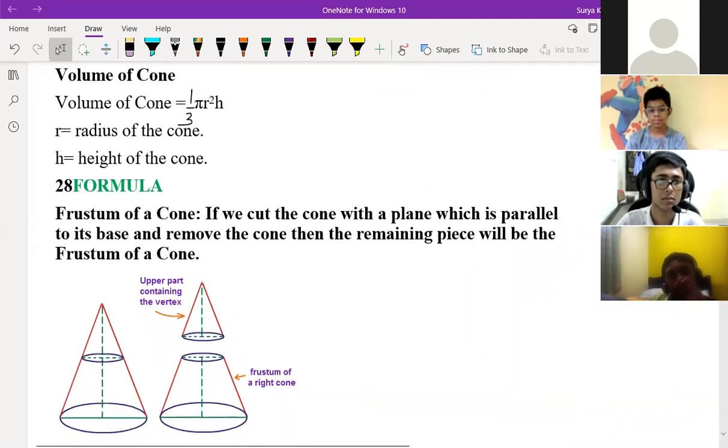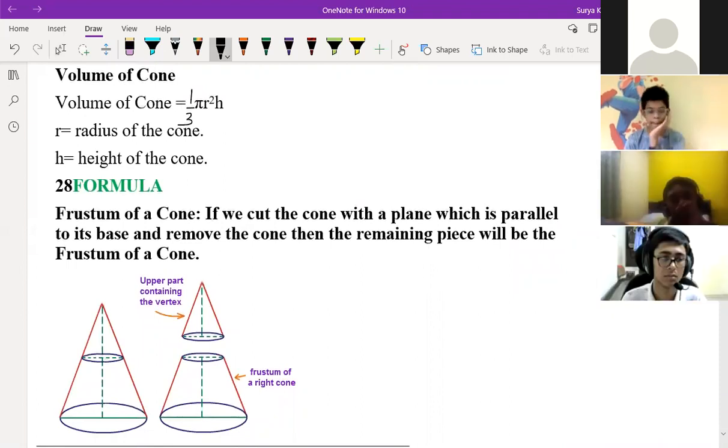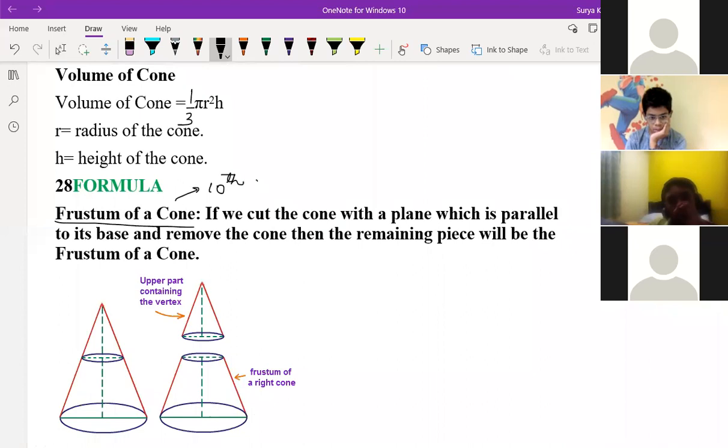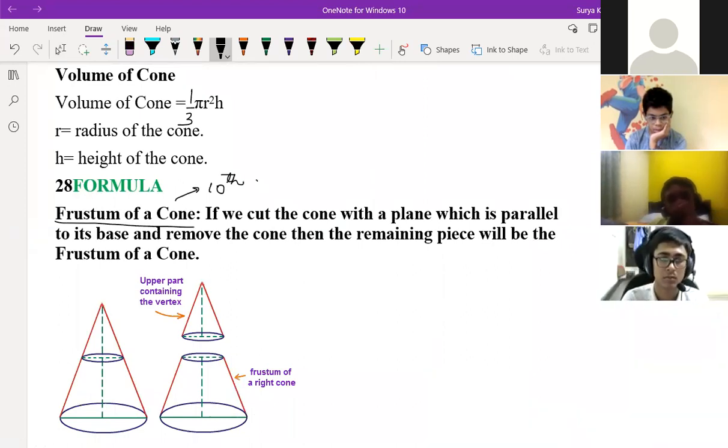Then this is not there for you. Frustum is not there in the syllabus. This is for class 10th. Frustum of a cone is for class 10th. It is nothing but a cone, but if you remove the top part, like the top part removed is that.